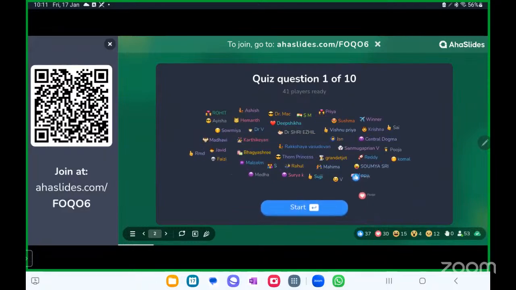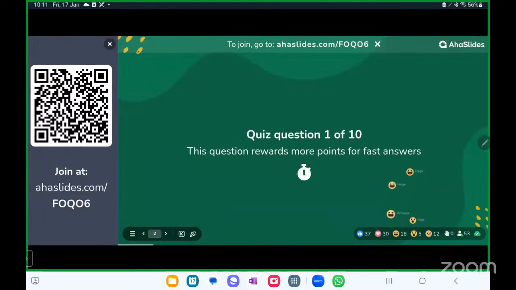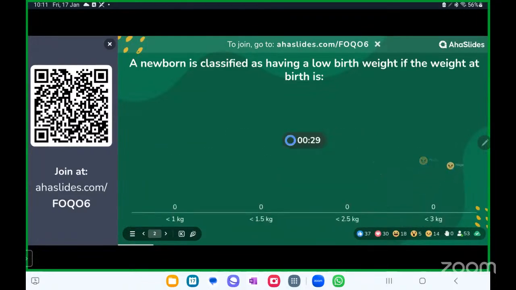Let's move on to the first question. Here we go. A newborn is classified as having a low birth weight if the weight at birth is.